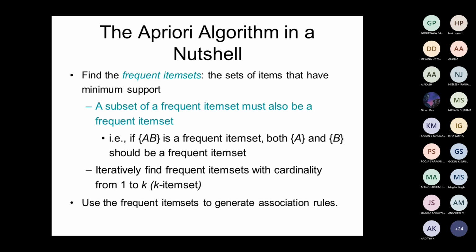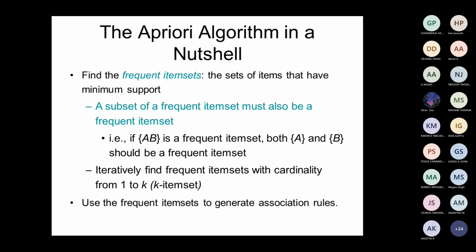For example, I have 10 transactions, and in them I'm finding milk and bread. These two items are available in 8 transactions out of 10, which means I could find 8 customers having the same pattern of buying both milk and bread.